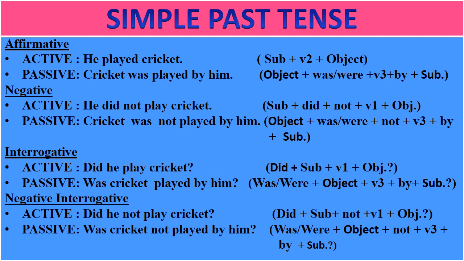And for converting it into passive, in place of did, we are going to use was or were plus object will be shifted to the place of subject plus not plus verb will be converted into third form, then by, and after that subject and then question mark. So passive is was cricket not played by him? Question mark.